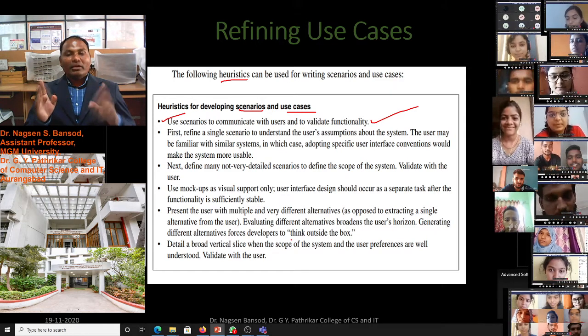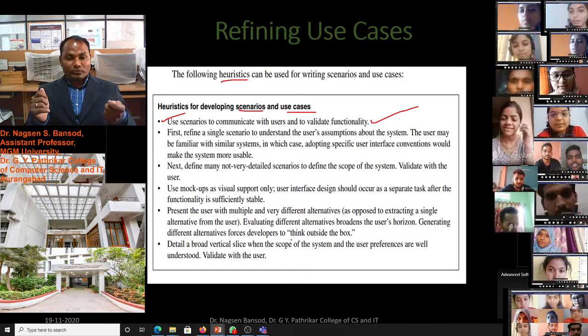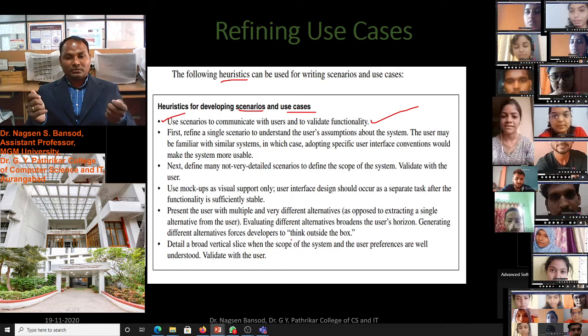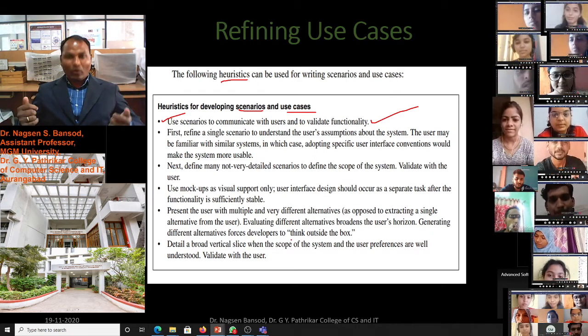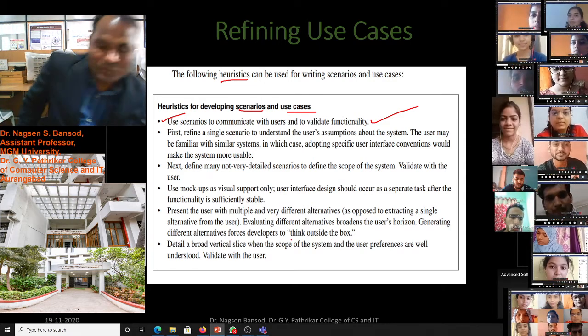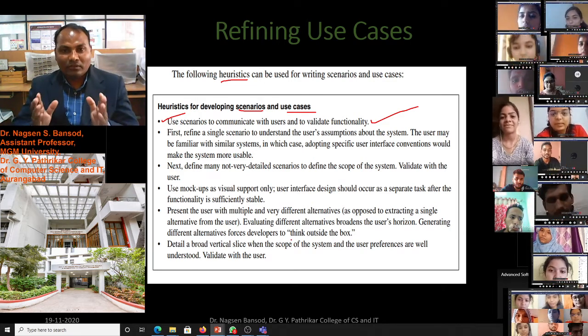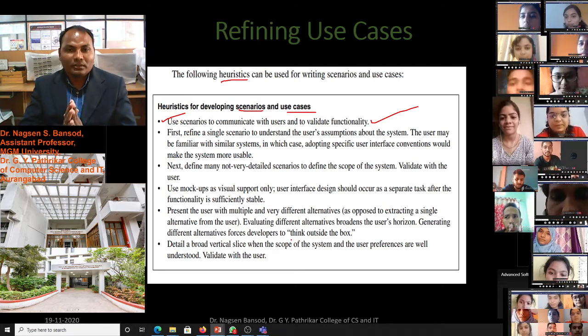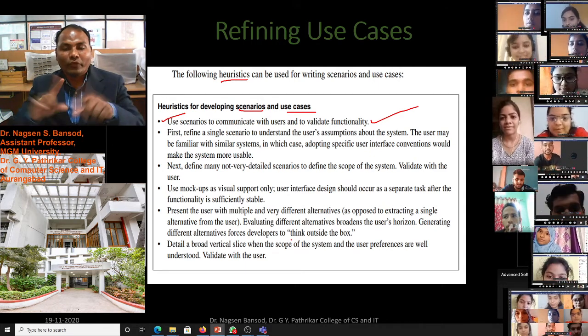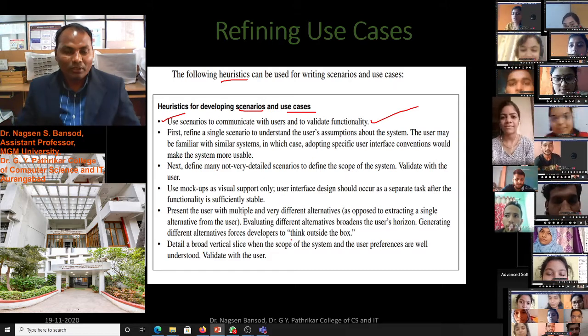For evaluating different alternatives and boundaries, we have to think out of the box, as well as think through the user's eyes towards our software development.